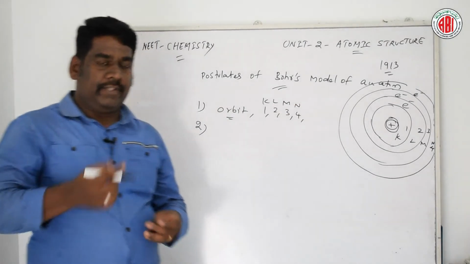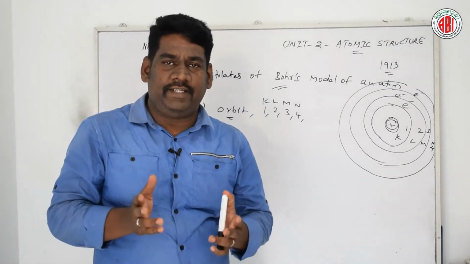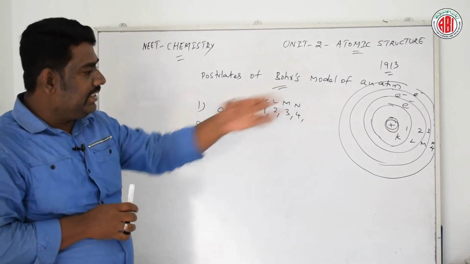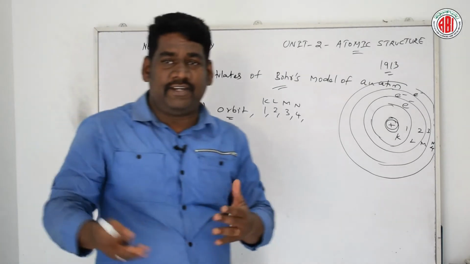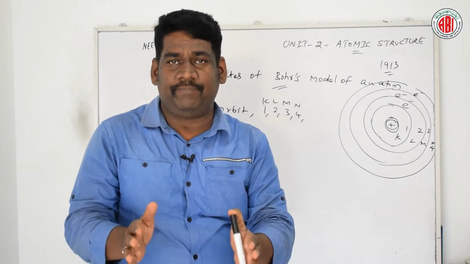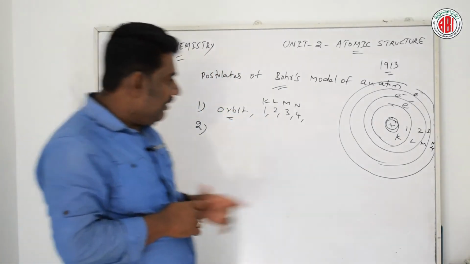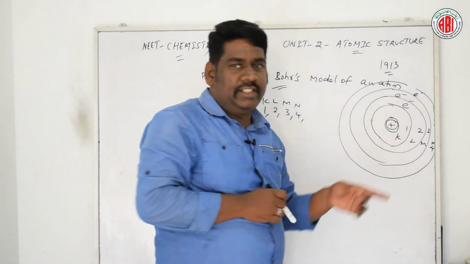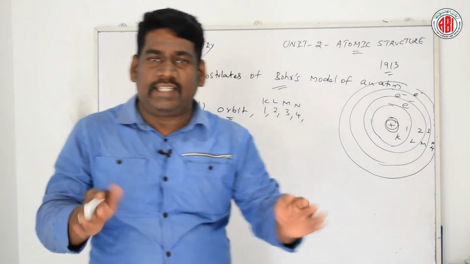Talking about the second postulate, the energy of an electron in an orbit does not change with time. According to the time, the energy levels will not change. It is also explained in other words: the electron remains in a particular orbit, it does not lose or gain energy. For example, the electron present in the K shell does not lose its energy or gain energy.